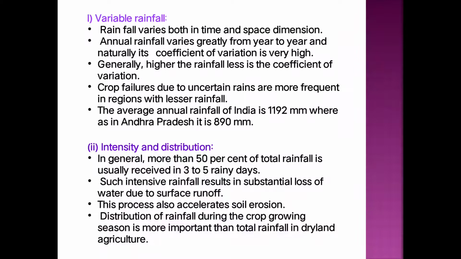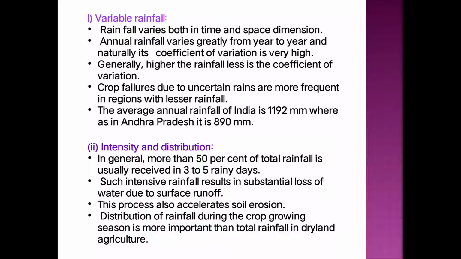Then the next rainfall characteristic is the intensity and distribution of rainfall. In general, more than 50% of the total rainfall is usually received in only 3 to 5 rainy days. That means out of the amount of rainfall received in the rainy season, more than 50% is received within 3 to 5 rainy days. That means the distribution is not equal in a season.